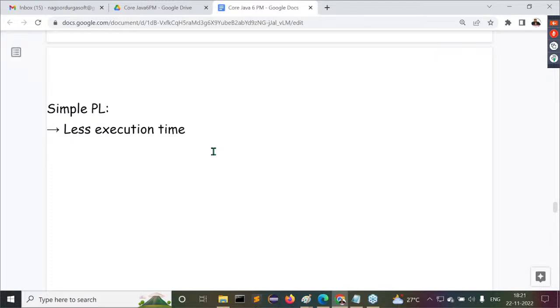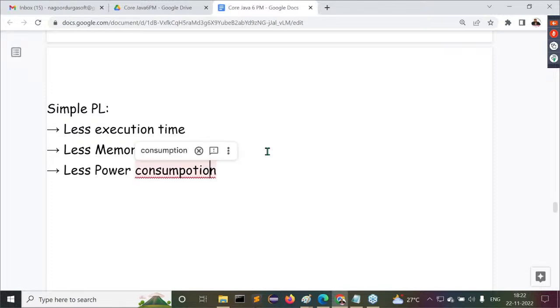Once again, I'm telling you, this is a comparison of the previous programming languages like C and C++ with Java, this new programming language. So it has to take lesser execution time. Next one, it has to take lesser memory consumption. Less memory consumption. Observe carefully. Answer my point clearly. It is able to have lesser memory consumption. Guys, this is funny to understand, but this is actually also one of the reasons that Sun Microsystems gave. Another reason is lesser power consumption.